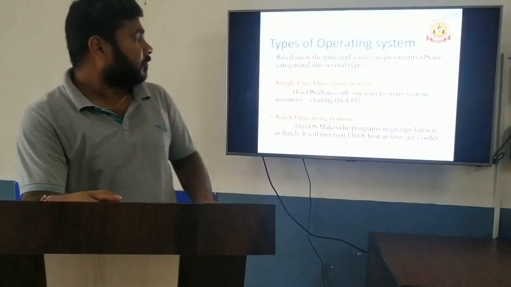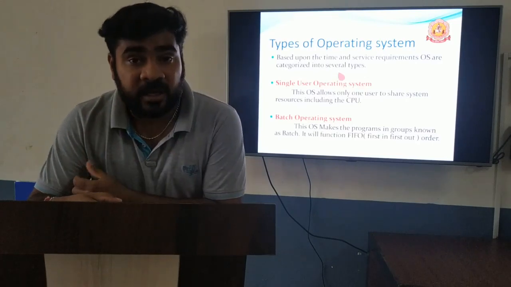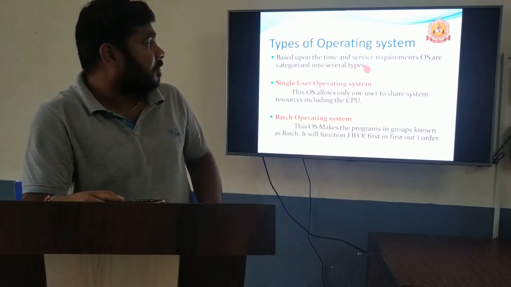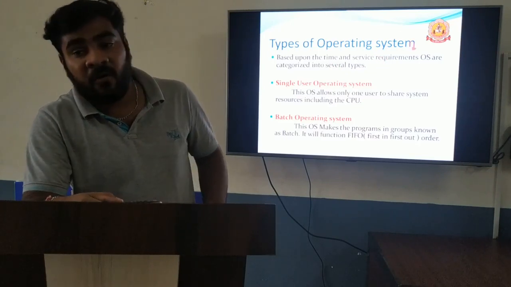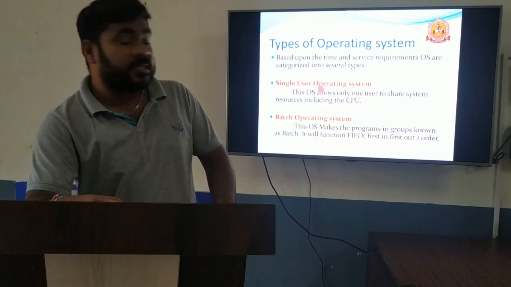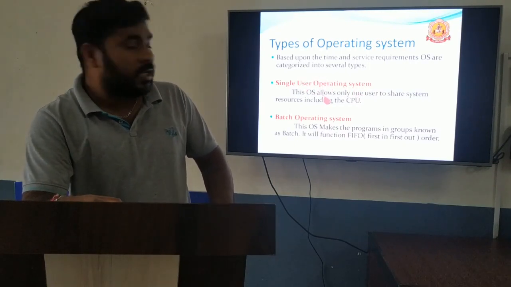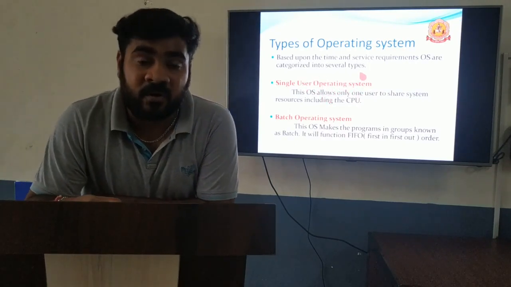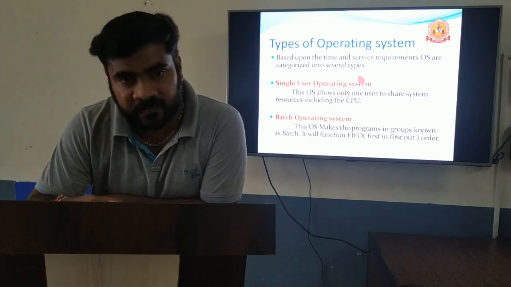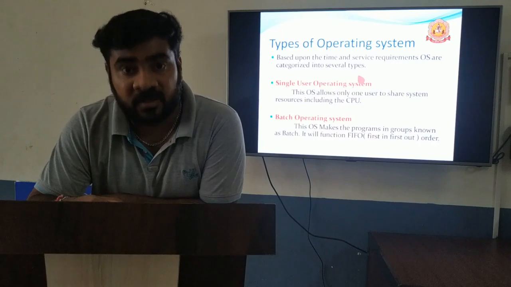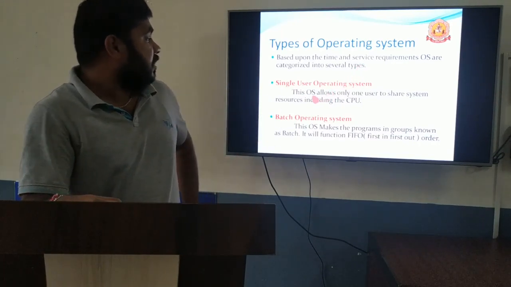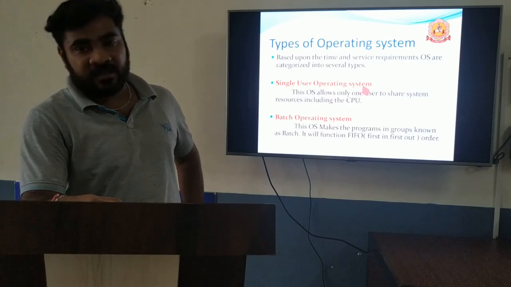Next one is types of operating systems. Based on the functions, or based on the time, or based on the service requirement, operating systems are of different types. The first one is the single user operating system. Single user operating system means only one user is allowed to use one system. Multiple users are not possible. Only one user can use the system, that is known as a single user operating system.